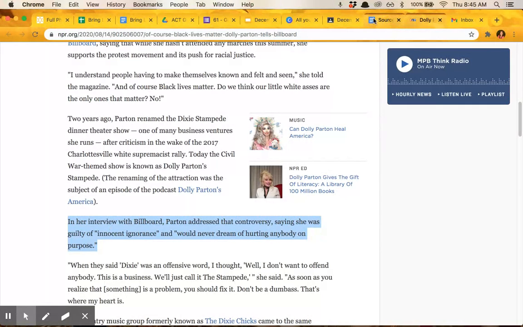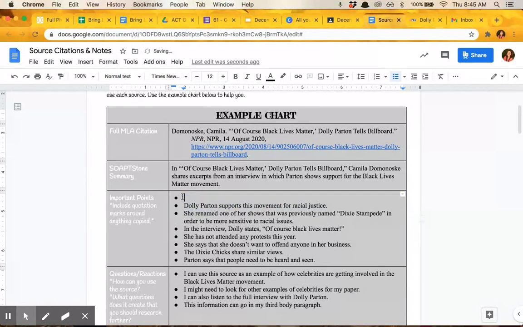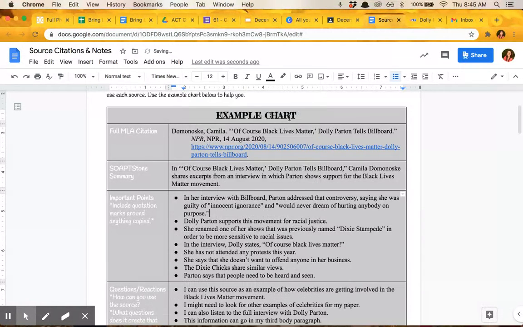So going back over to your source card, you can see where I've actually already done this, but I'm going to walk you through how I did it. So I'll take this off. This is the same quote that I just copied. And so when you go over here, you want to right click, and this time you do want to click on paste without formatting, so it doesn't copy in the wrong highlighting or funky fonts or anything like that. The shortcut for that is Control-Shift-V if you would prefer to do the keyboard shortcut.